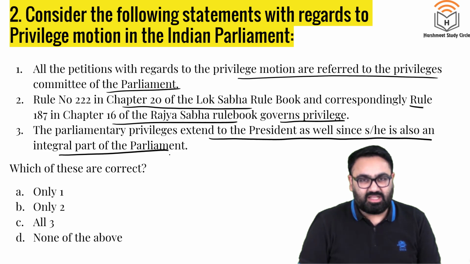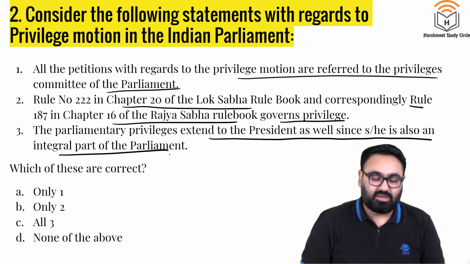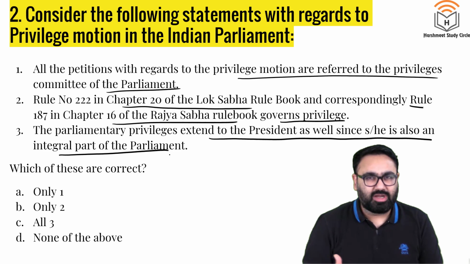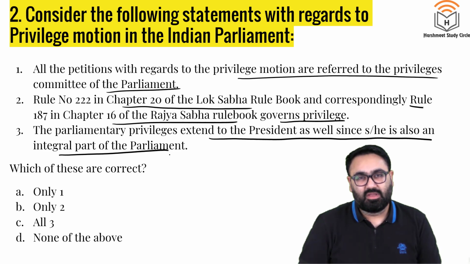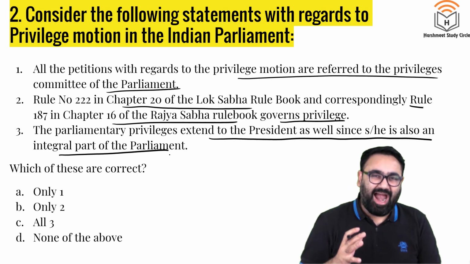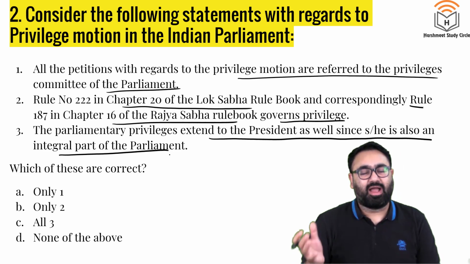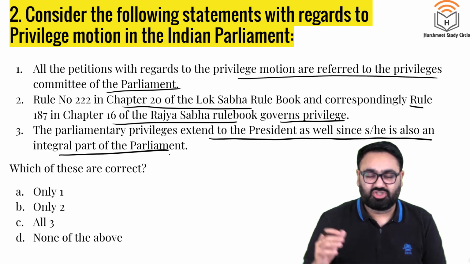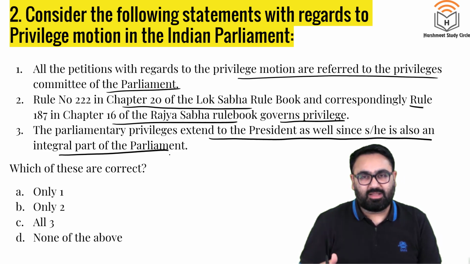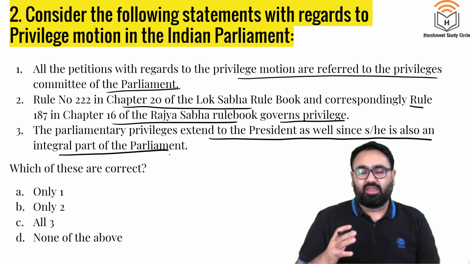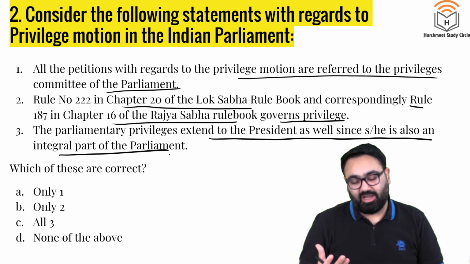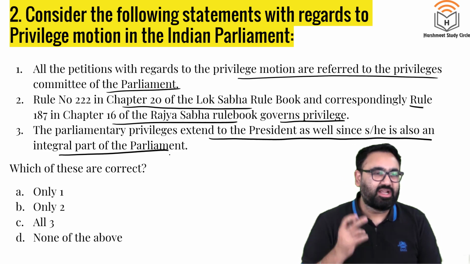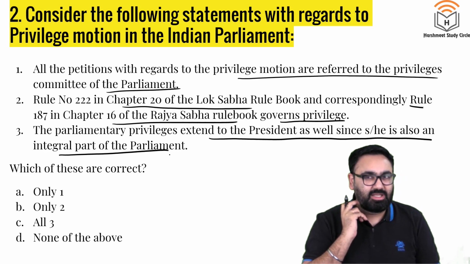The reason why this is in the news is a privilege motion has been moved by a member of the Congress against the Prime Minister. What has happened was the Prime Minister had shared a speech given by a BJP member of Parliament. That speech was expunged, means that speech was removed from the official account. But even then the Prime Minister shared it. As you know, if something is expunged from the Parliament's account or from the Parliament's proceedings, you are not allowed to share this publicly. But the Prime Minister did that.